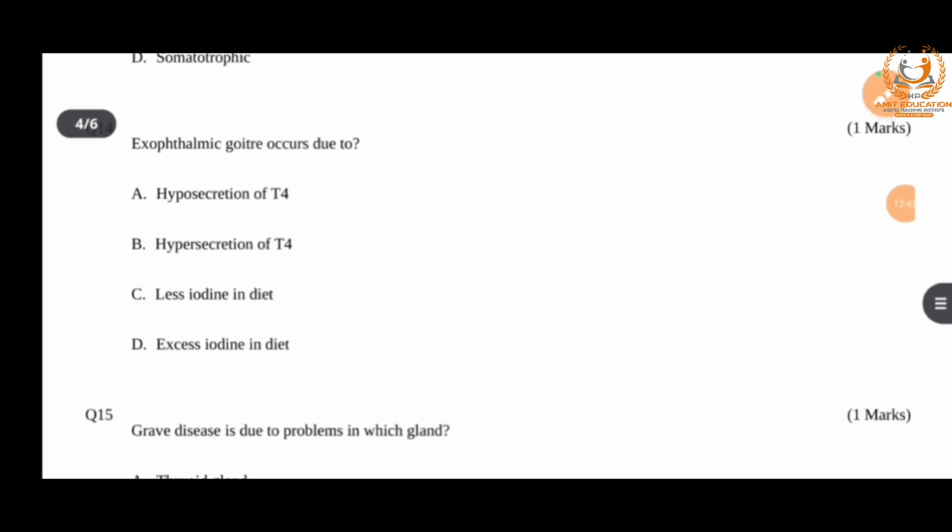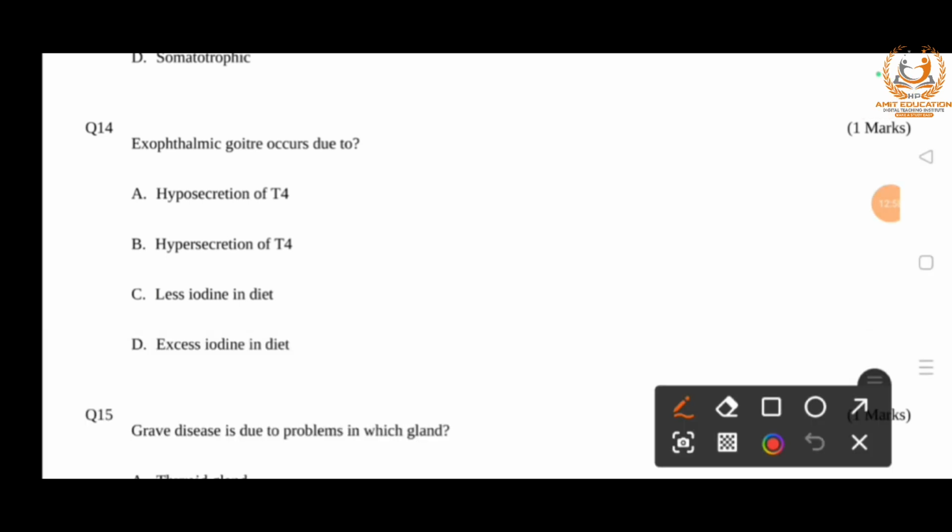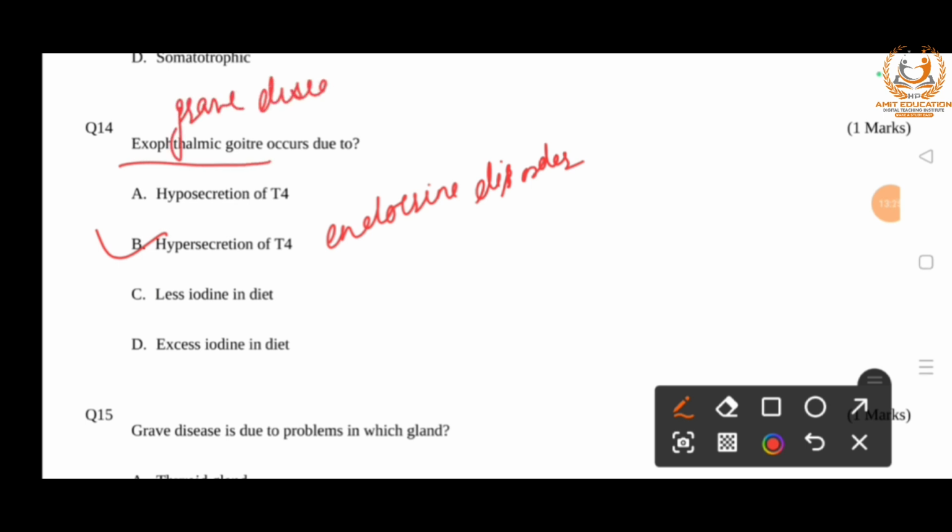So next question is, exophthalmic goiter occurs due to A hyposecretion of T4, B hypersecretion of T4, C less iodine in diets, and D excess iodine in diets. So the right answer is option B, hypersecretion of T4. It is an endocrine disorder that causes excess thyroid hormone action in the tissue, and it is also called Graves' disease, right? Graves' disease.